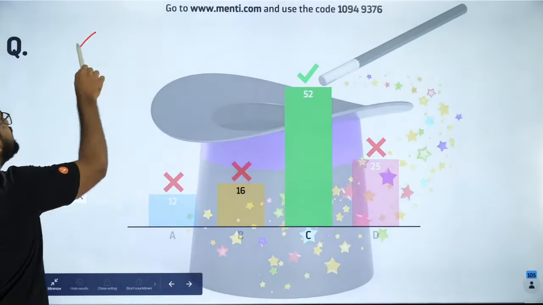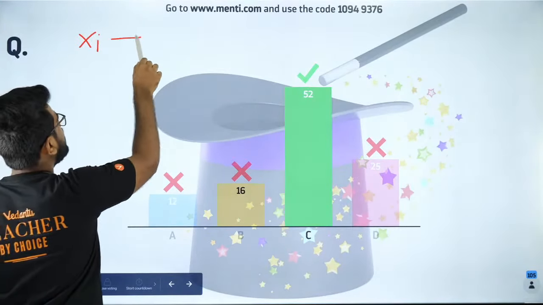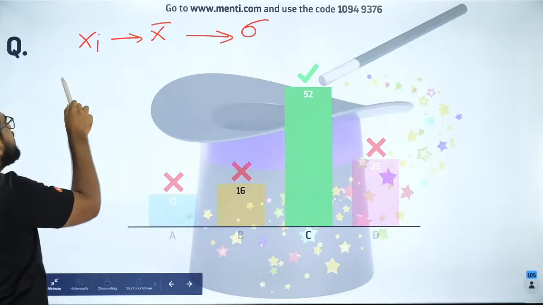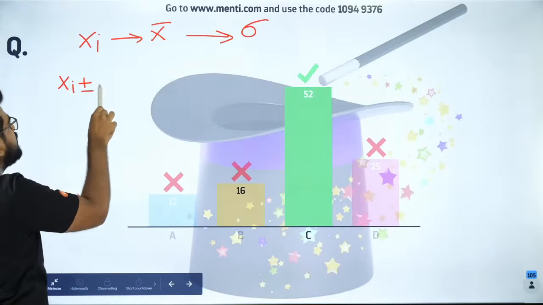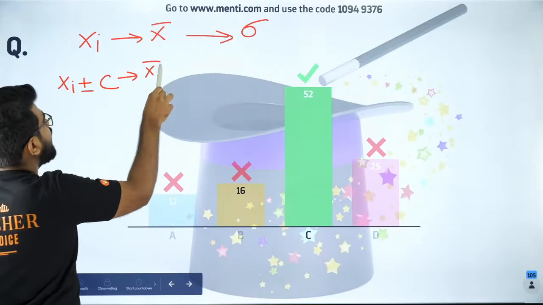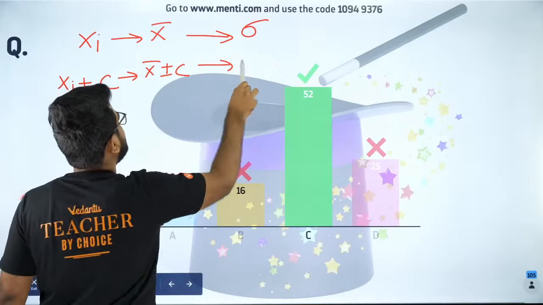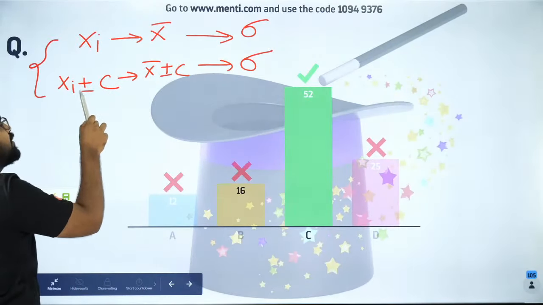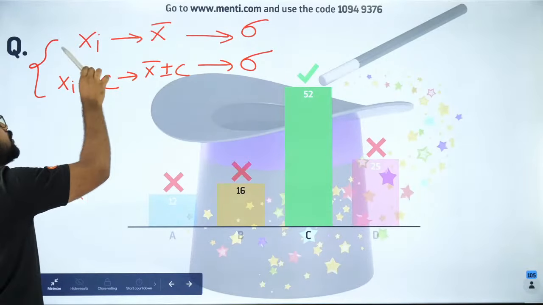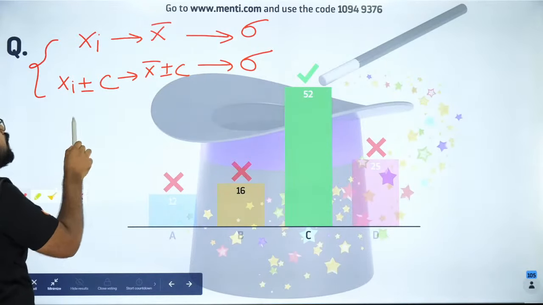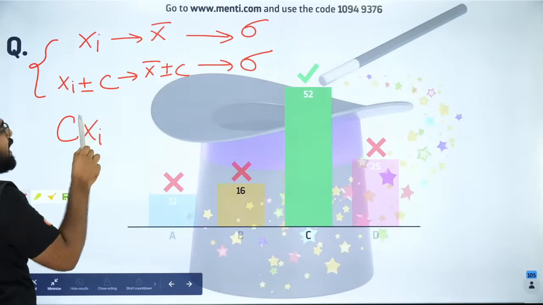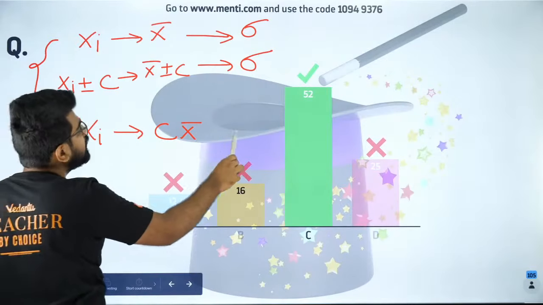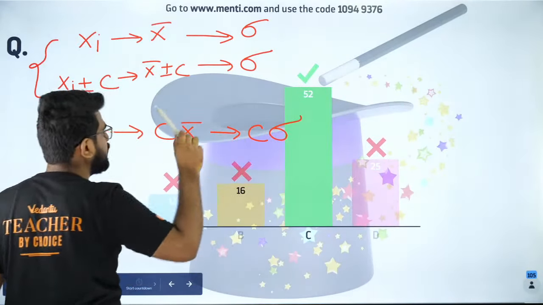So when you have xi and the mean of it is x bar and the standard deviation of it is sigma, if you change it to xi plus or minus c, the mean will become x bar plus or minus c, but the standard deviation will not change. Because for standard deviation, I don't care if you add or subtract something to every individual observation. But if you multiply every observation by something, the mean will become c x bar. The standard deviation will also become c sigma.